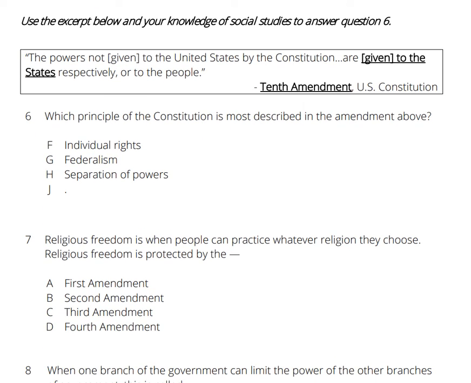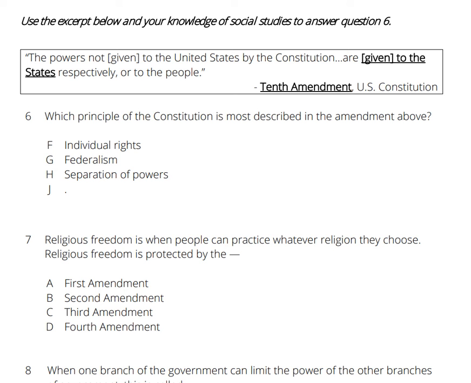Question number 6. Use the excerpt below in your knowledge of social studies to answer question 6. The powers not given to the United States by the Constitution are given to the states respectively or to the people. 10th Amendment, U.S. Constitution. Which of the following Constitution concepts is most described in the amendment above? F. Individual rights. G. Federalism. H. Separation of powers. Pause the video to answer question number 6.